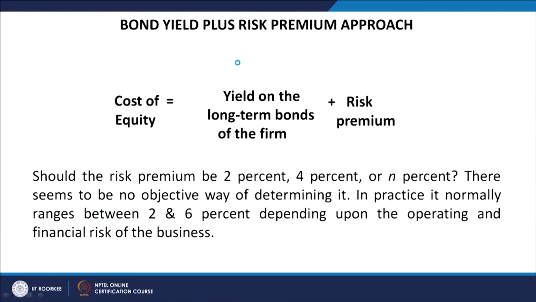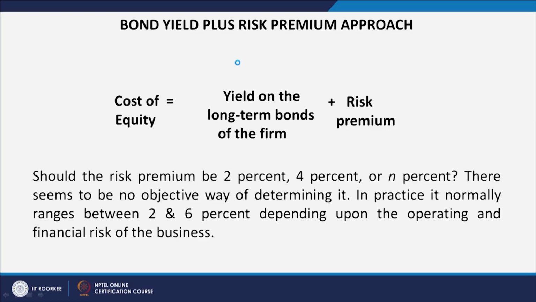Now, we go to the next approach, which is quite a subjective approach: the bond yield plus risk premium approach. The cost of equity can be calculated with the help of this approach. As this formula says, cost of equity equals the yield on the long term bonds of the firm plus risk premium.